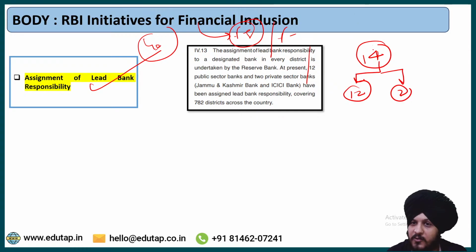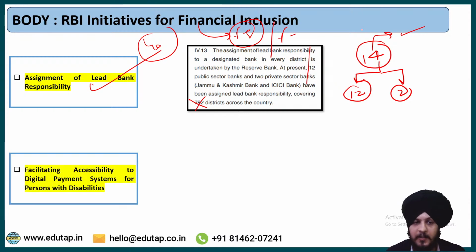You just need to know that there are 14 banks, just remember this. 782 you need not remember, no problem. If you can't remember it, write it as more than 700 banks. You can write more than 750 banks also, you can write in that manner. But this 14 banks is important. This is factual knowledge and I want you to know it. You can use this information in different types of answers.